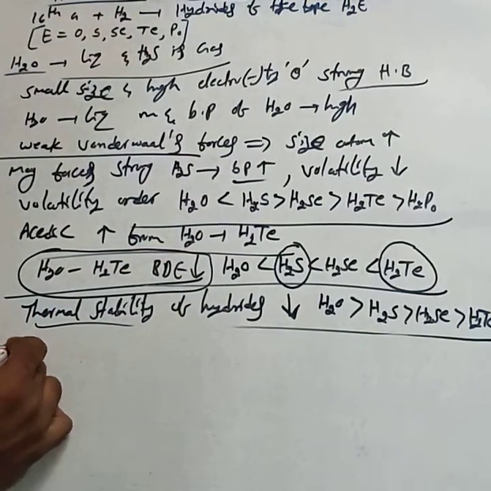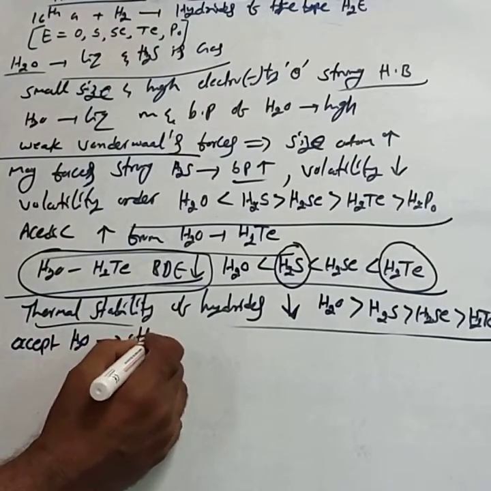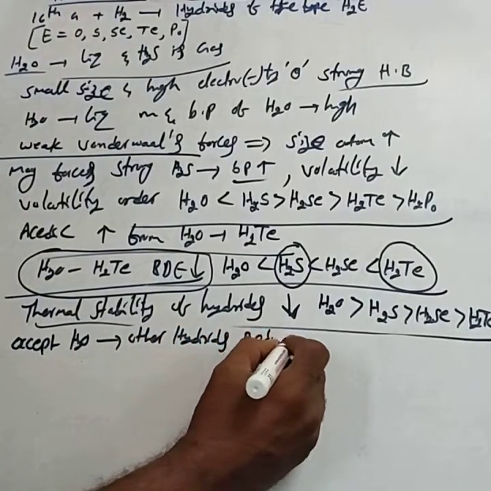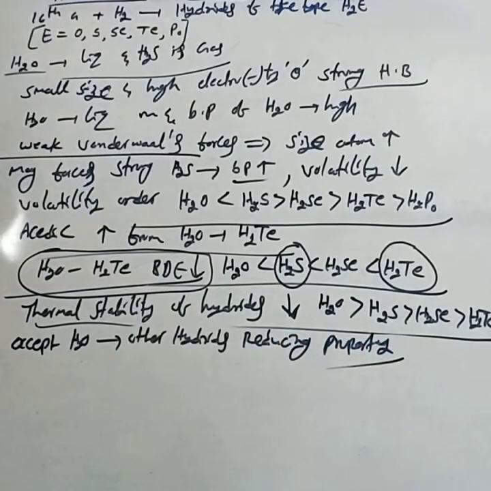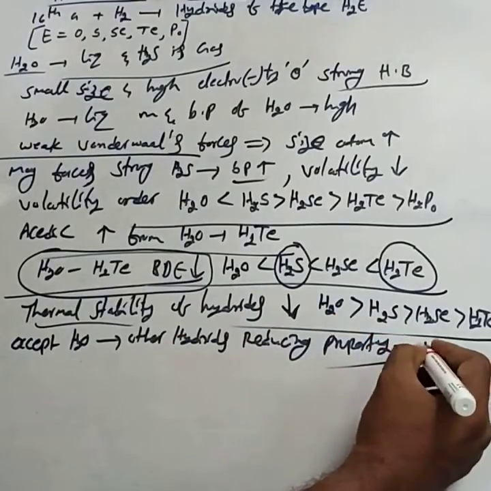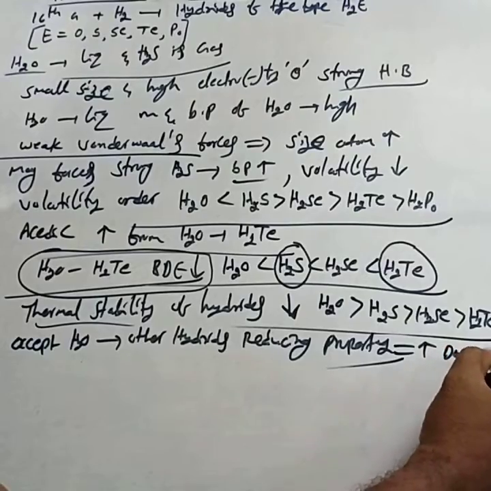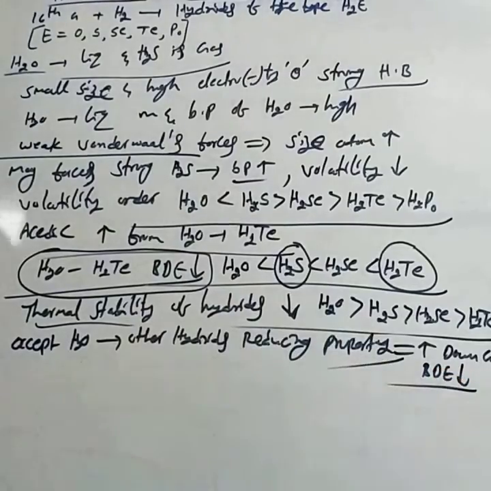Then, except water, all other hydrides show the reducing property. The reducing property increases down the group, because bond dissociation enthalpy decreases.